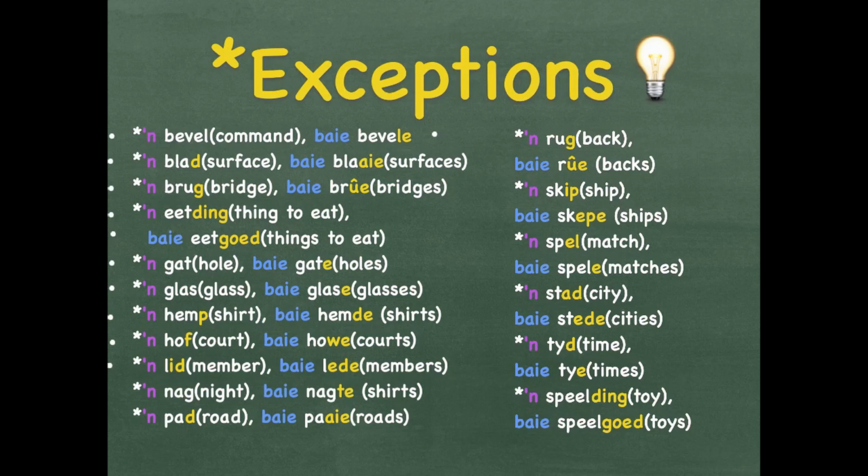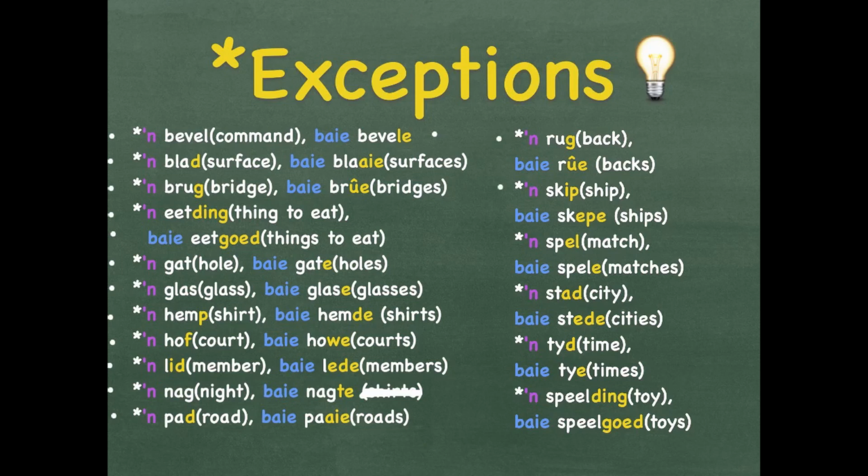'n lid is a member. Baie lede is members, more than one, a lot of members. 'n nag is night. Baie nagte is not shirts, sorry. It's nights. It's more than one night, nighttime. 'n pad is a road. Baie paaie, more than one road, a lot of roads. 'n rug is your back. Baie rug is more than one back.